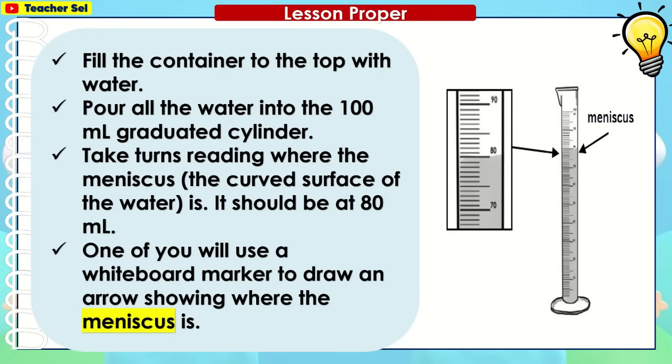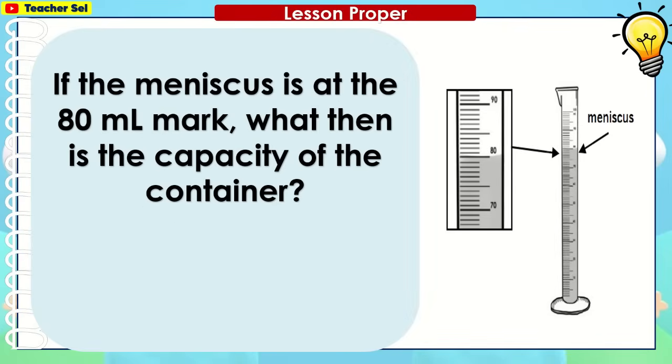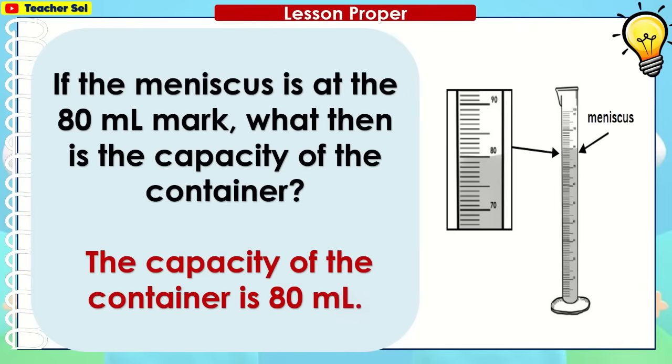One of you will use a whiteboard marker to draw an arrow showing where the meniscus is. If the meniscus is at the 80 ml mark, what then is the capacity of the container? You're right, the capacity of the container is 80 milliliters.